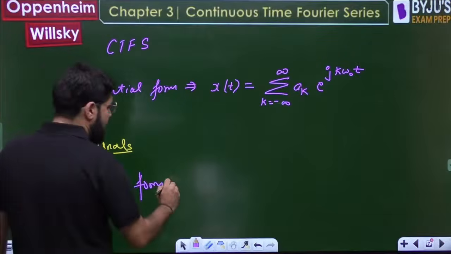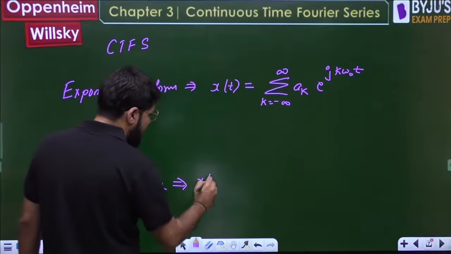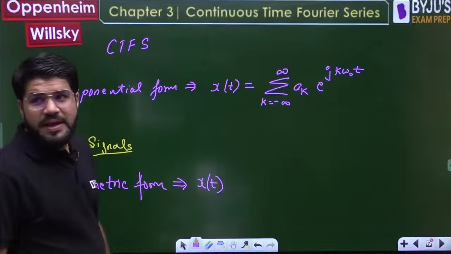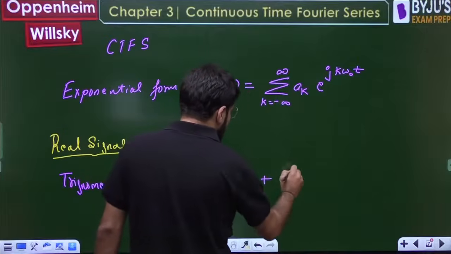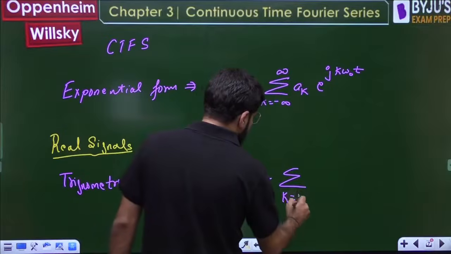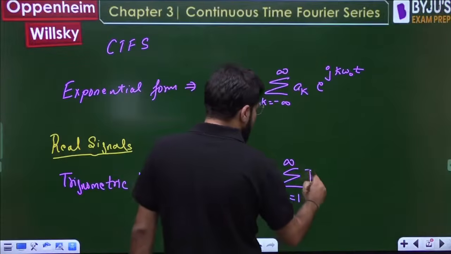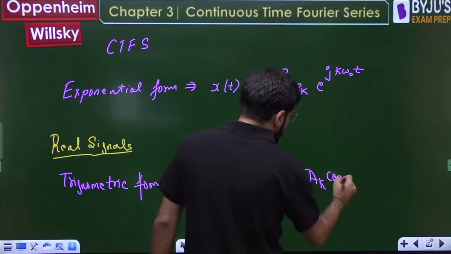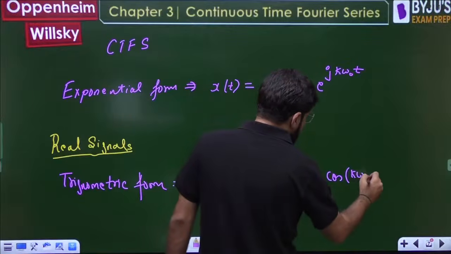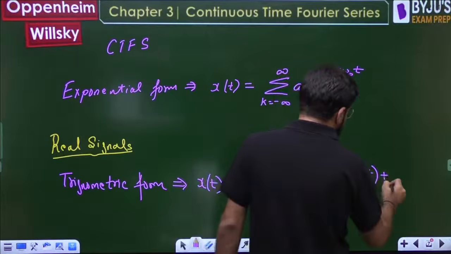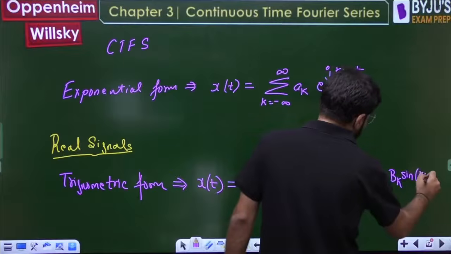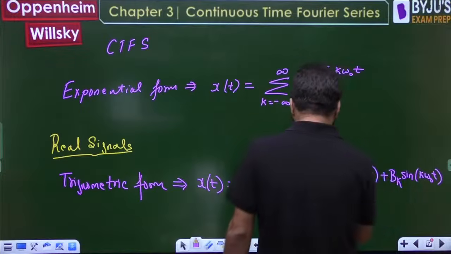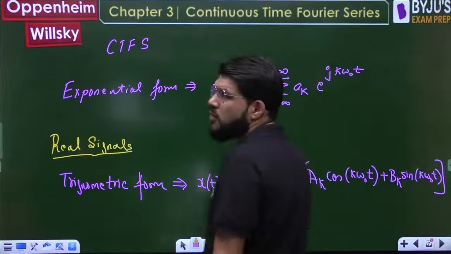Into the trigonometric form, and that is given by x(t) is given by a naught plus summation for positive values of k, that is k equal to 1 to infinity, a_k cos(k omega naught t) plus b_k sin(k omega naught t). Okay, just a quick review of the formula.